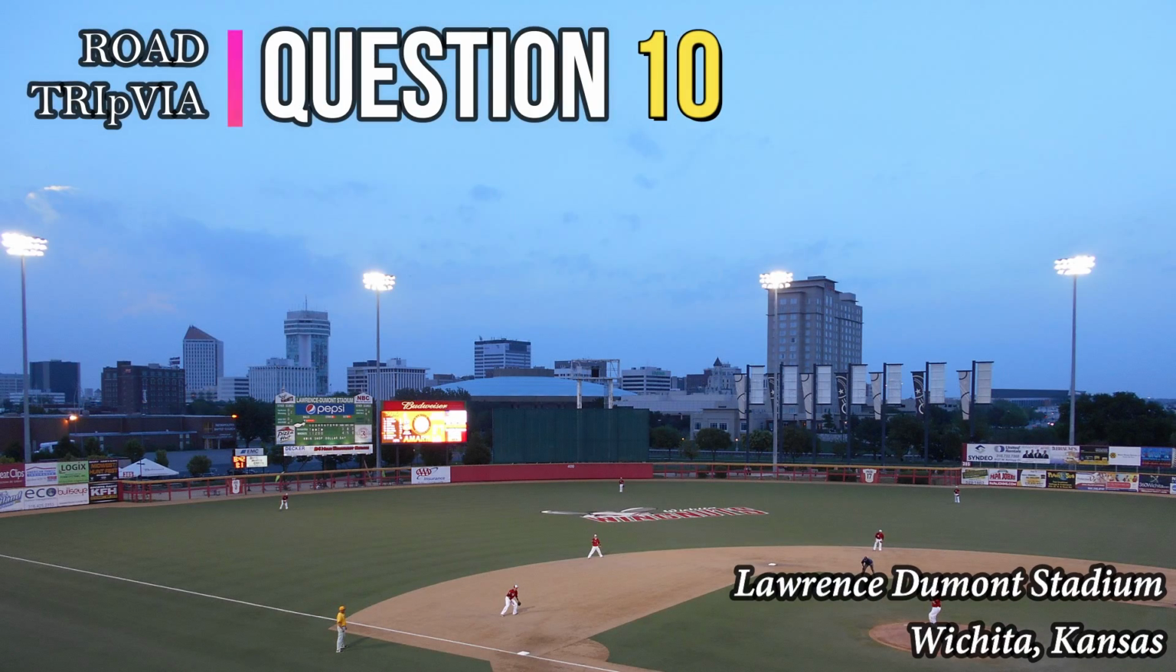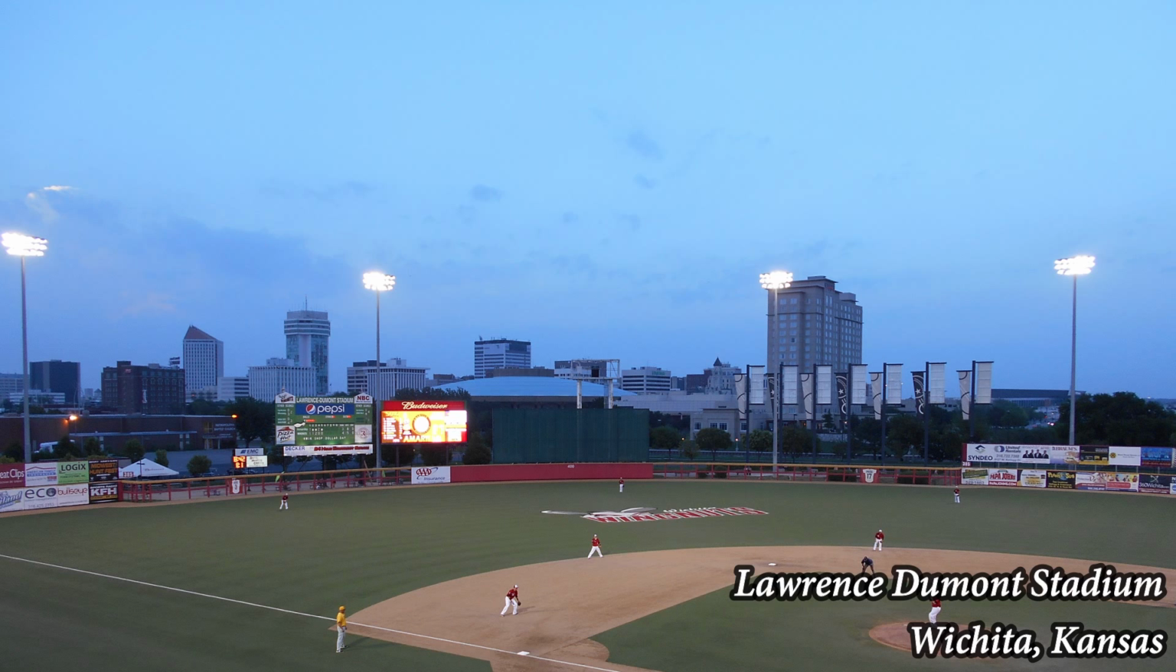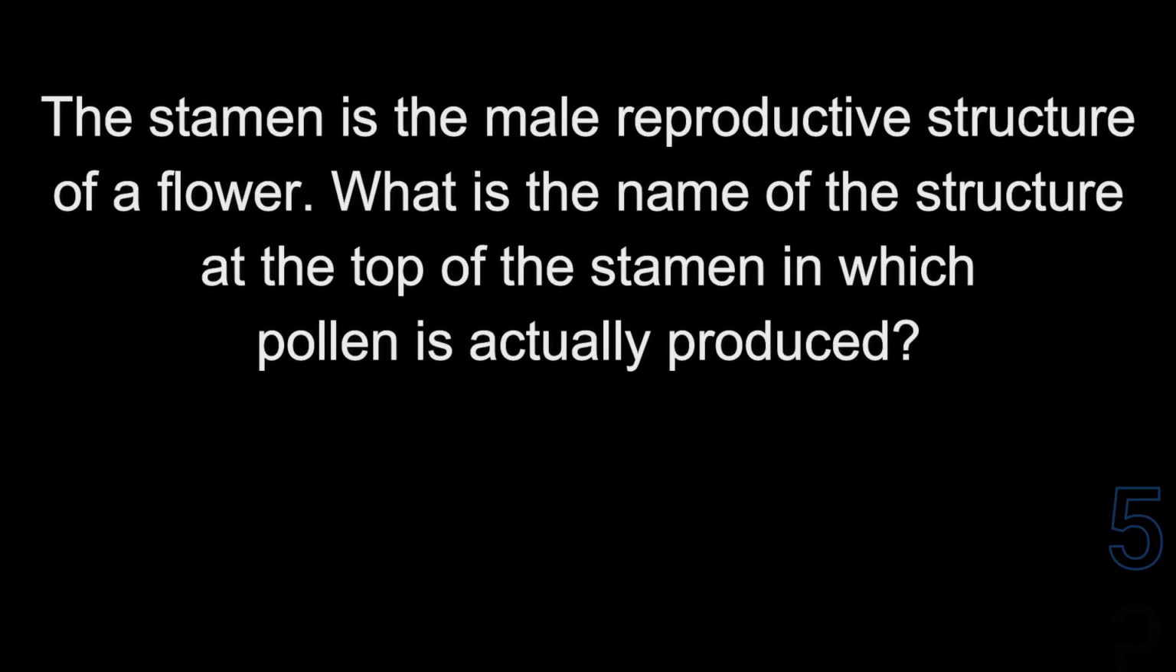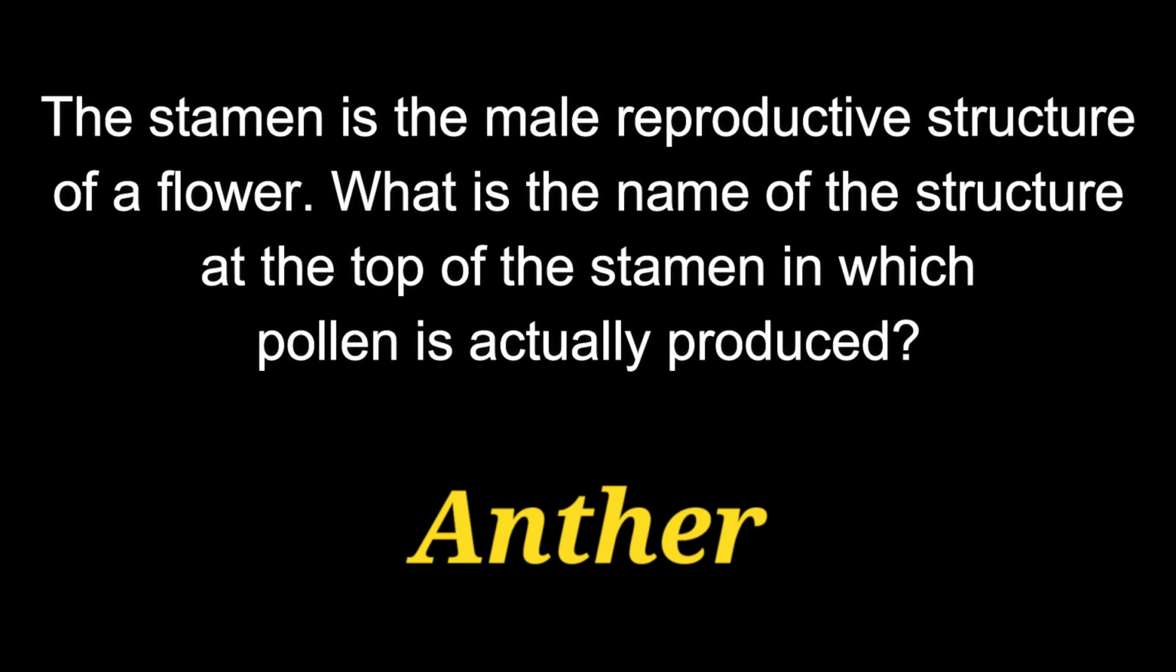Question 10. The stamen is the male reproductive structure of a flower. What is the name of the structure at the top of the stamen in which pollen is actually produced? The answer is the anther.